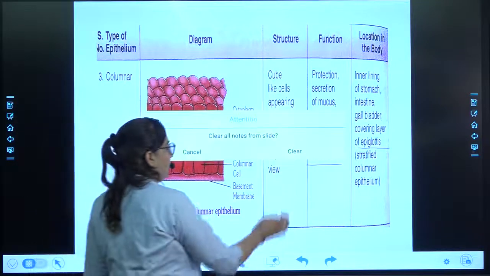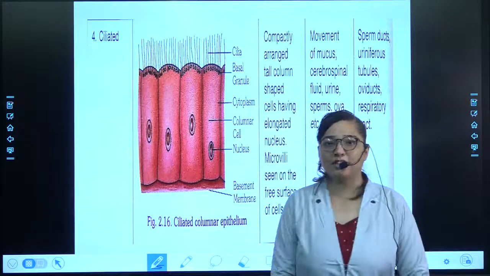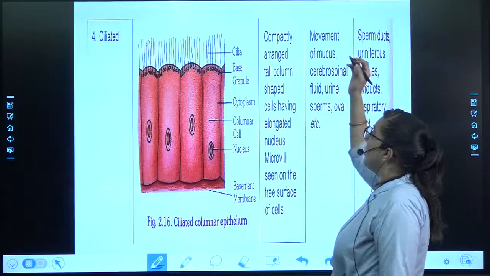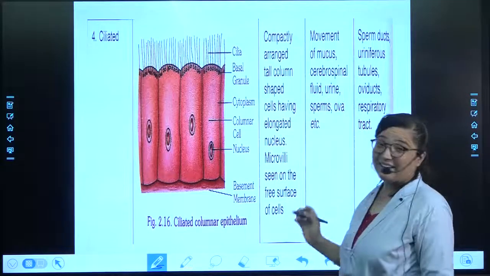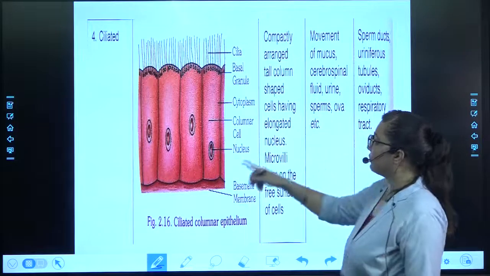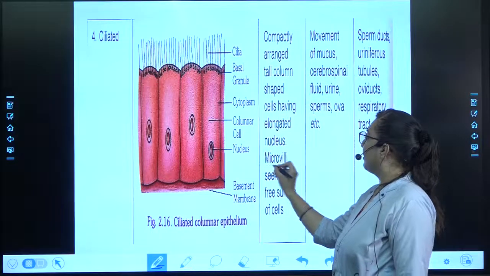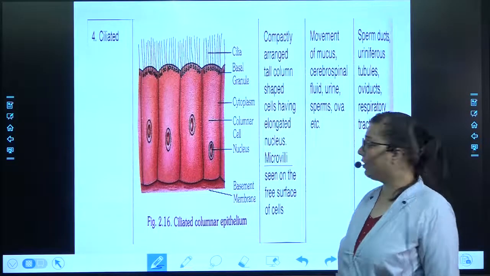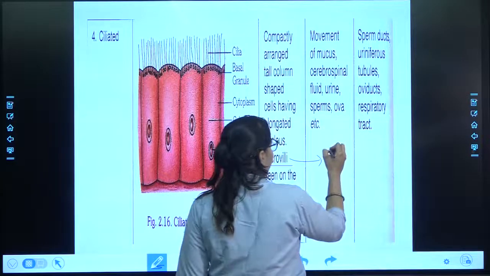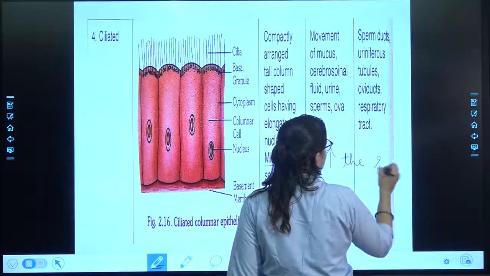Now, the next type of tissue, ciliated. The meaning of the word cilia is hair-like structure. Here also, you can see how compactly arranged they are, very near to each other. They are tall and column shaped, and they have microvilli. What is the main function of villi? It increases the surface area and helps in absorption.